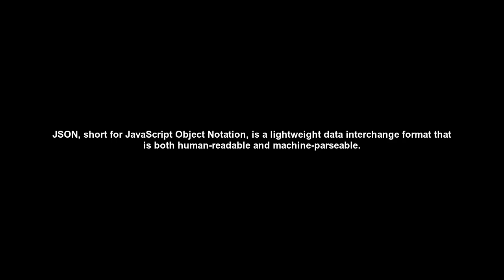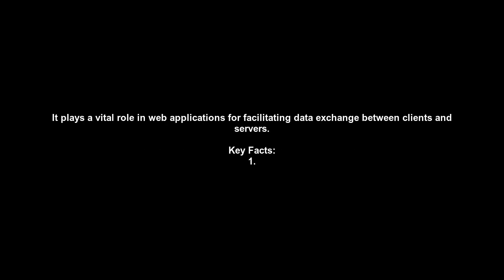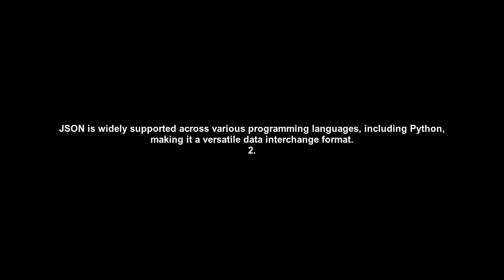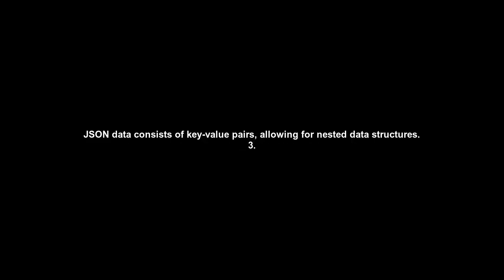Key facts. 1. JSON is widely supported across various programming languages, including Python, making it a versatile data interchange format. 2. JSON data consists of key-value pairs, allowing for nested data structures. 3. Python provides built-in functions for parsing JSON data into Python objects and converting Python objects back to the JSON format. Let's consider an example of loading JSON data.